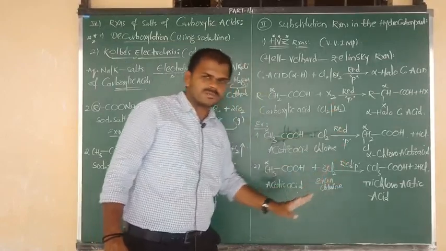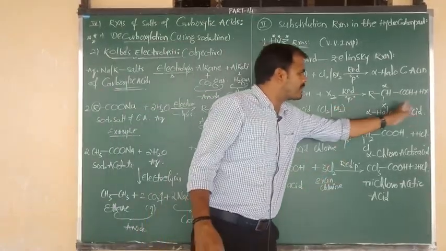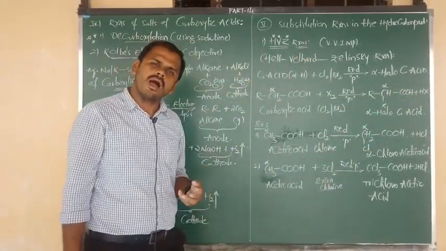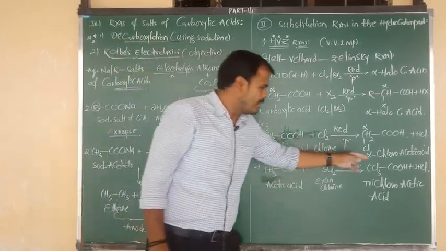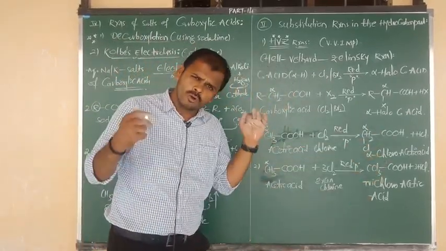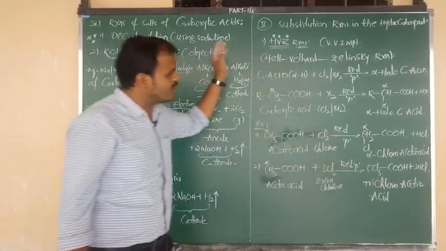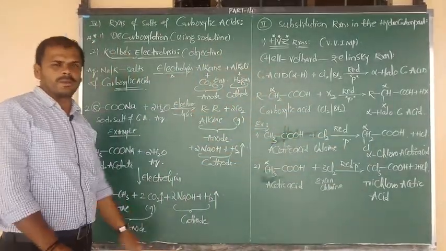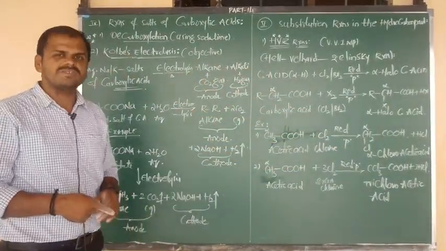in the presence of red phosphorus, and after that the final product is nothing but what? Alpha halocarboxylic acid. Maybe monochloroacetic acid or monobromoacetic acid, as you wish. You can prepare the respective products. So that is your HVZ reaction.